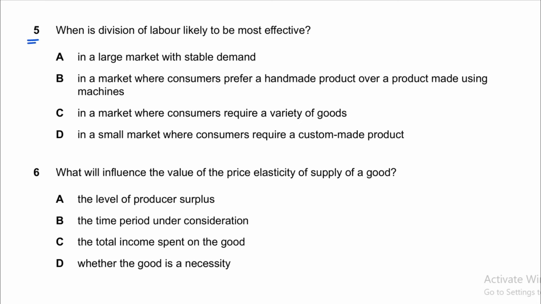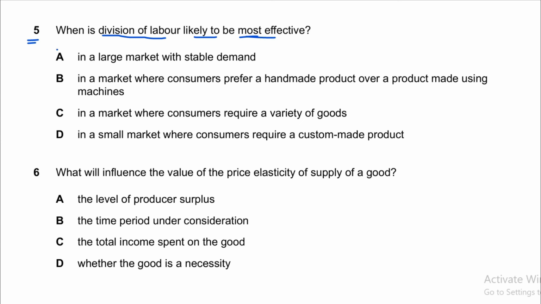Question number 5 is, when is division of labor likely to be most effective? Division of labor is basically the result of specialization, when one person performs only one task, right? So this is the basic definition of division of labor. Division of labor is the process in which labor is divided in a way that one person performs only one task. So when is division of labor likely to be the most effective? Division of labor can be effective in more than one of the cases given here, but we have to find the most effective option.